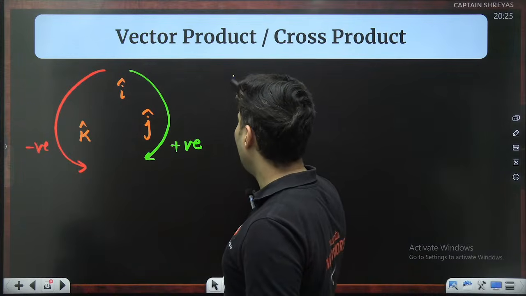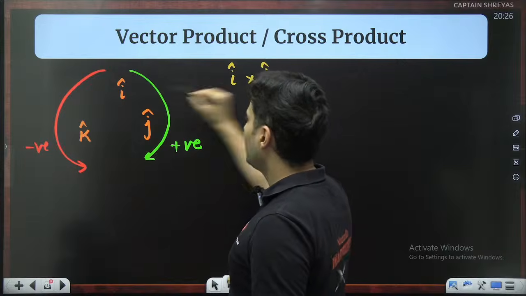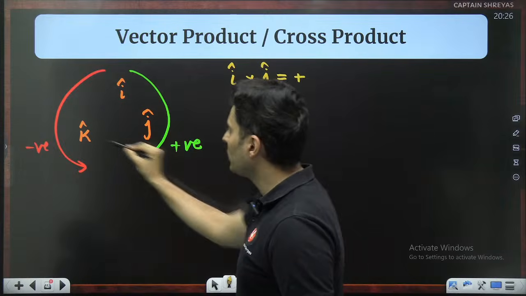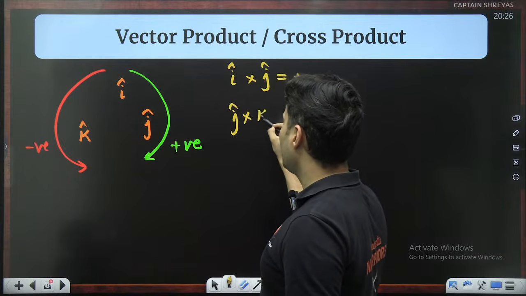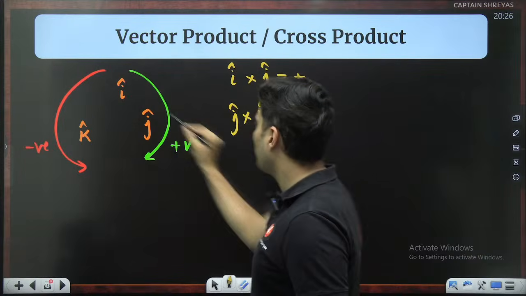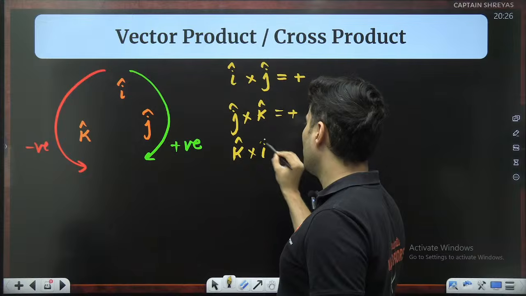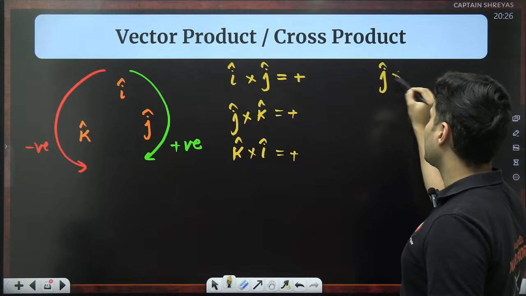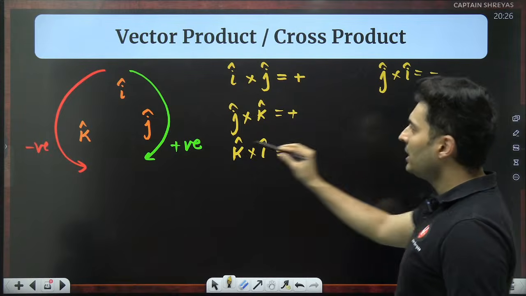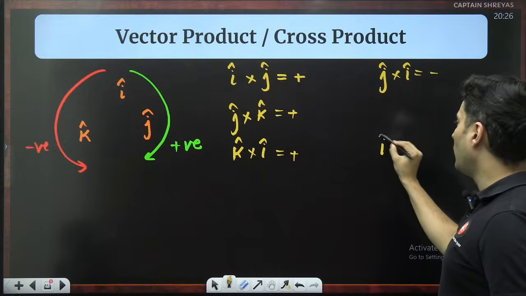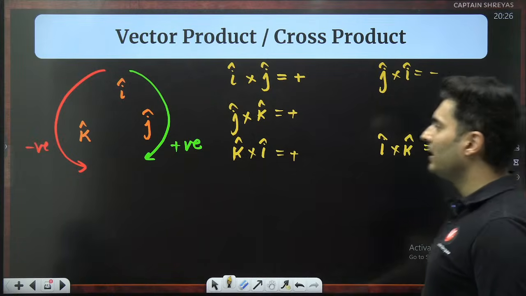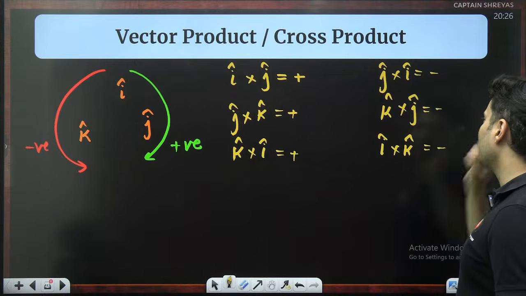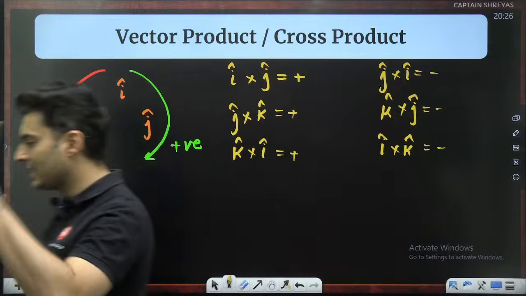Observe how, if I write I cross J, I am going clockwise. The answer must be positive. If I go J cross K, the answer is going to be positive. K cross I, the answer will be positive, 100%. If I go J cross I, I'm going against the clock, the answer is negative. If I go I cross K, also the answer will be negative. If I go K cross J, also the answer will be negative.